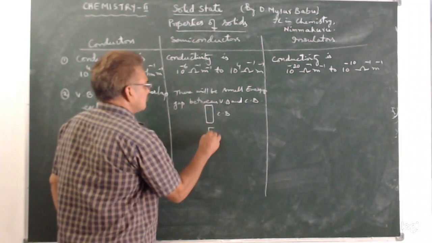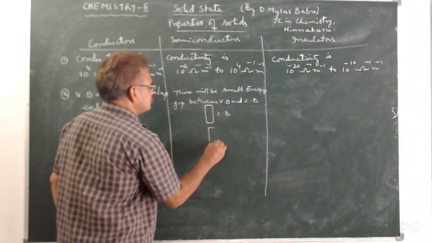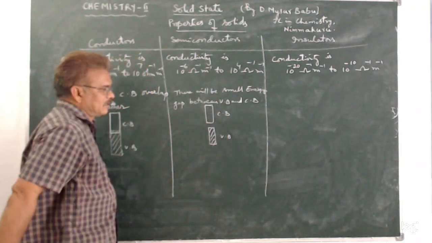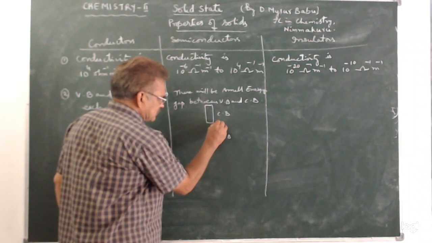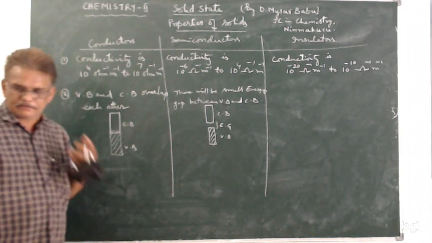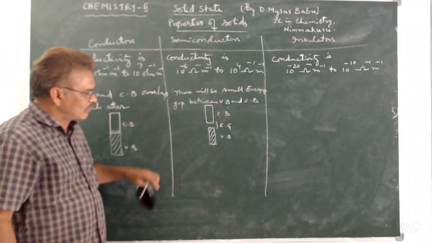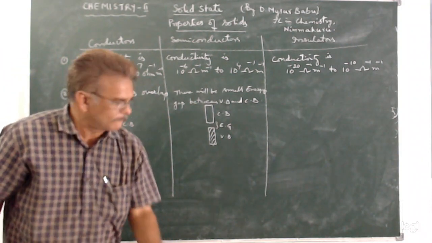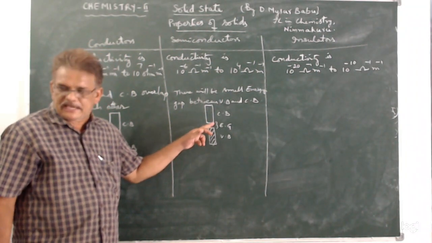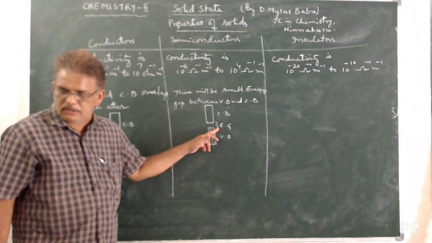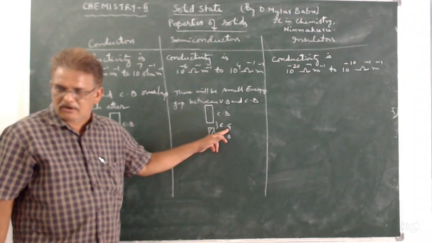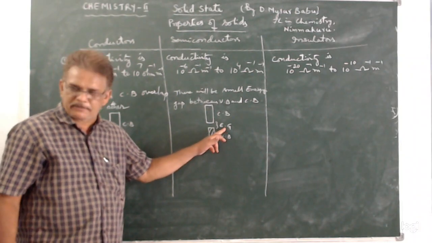Say this is valence band. This energy difference is called energy gap or forbidden gap. That means if electrons have to enter from valence band to conduction band, they must gain some energy which is equal to this energy difference, which is called energy gap or forbidden band or forbidden gap.